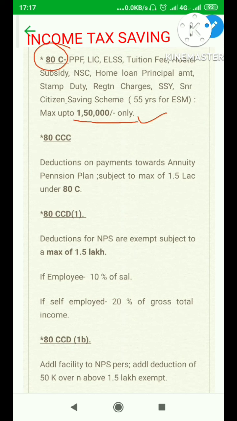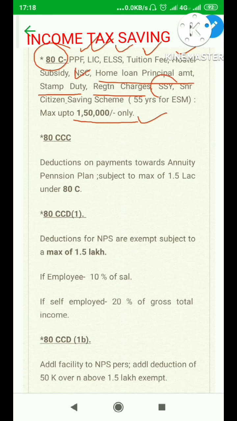So apart from your defense service officers' fund, you could say DSOP, apart from your GPF, your public provident fund, your LIC, your equity linked savings scheme, your tuition fee amount, your hostel subsidy for your children, in case you are investing in national savings scheme, your home loan principal amount, stamp duty for the houses you purchased, house registration charges for the house you purchased.